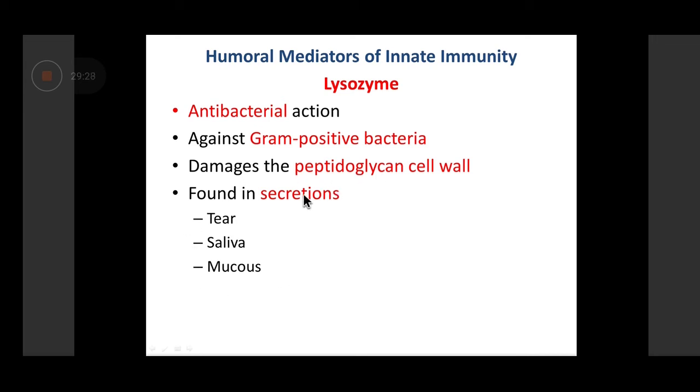It is found in various secretions of the body, like tears, saliva, mucus. So these are the places where normally lysozyme is present. Lysozyme, therefore, will recognize gram-positive bacteria, but it will not be able to specifically recognize which gram-positive bacteria it is. Broad recognition, not specific recognition. Hence, it is part of innate immune response. I hope you've got the point that I'm trying to make, because until and unless you understand what is innate and acquired, then only you'll be able to understand the rest of innate.